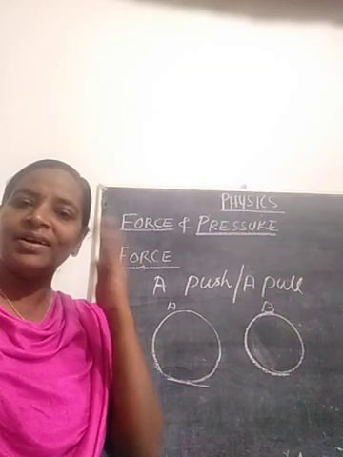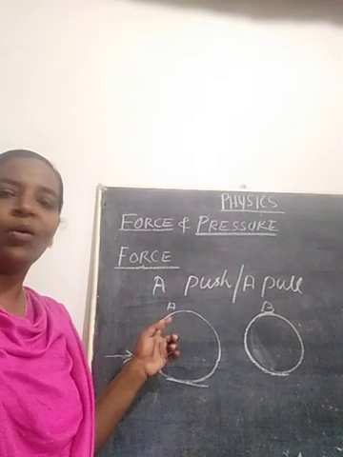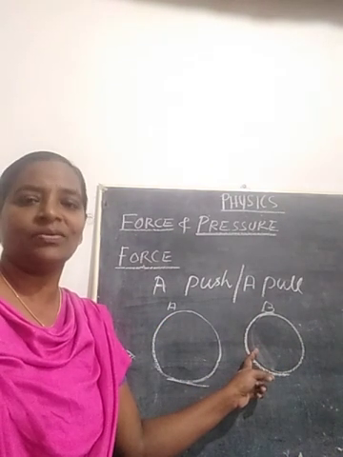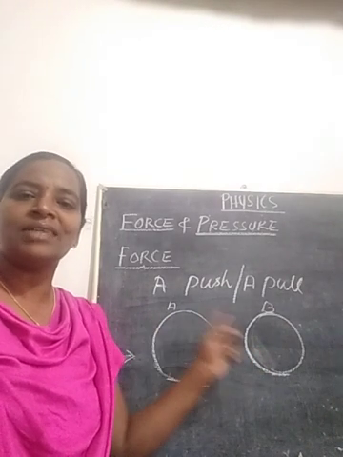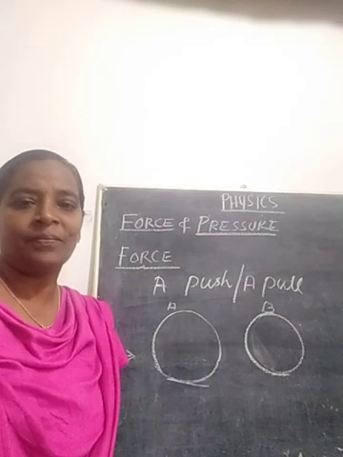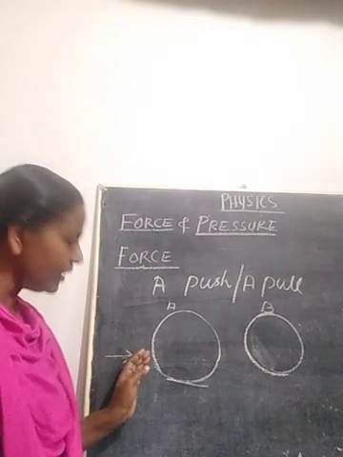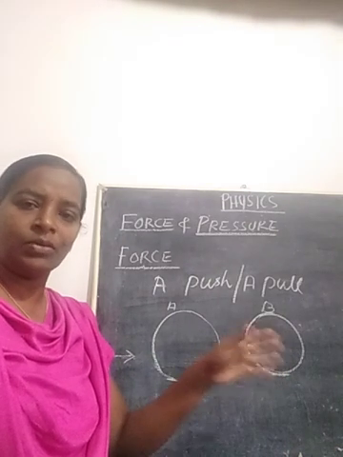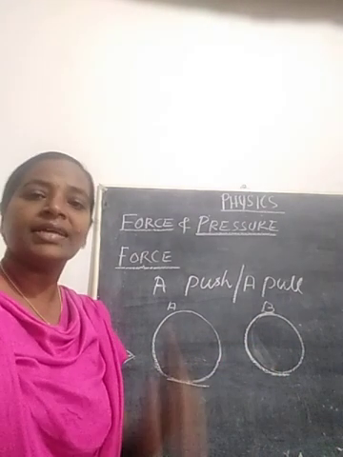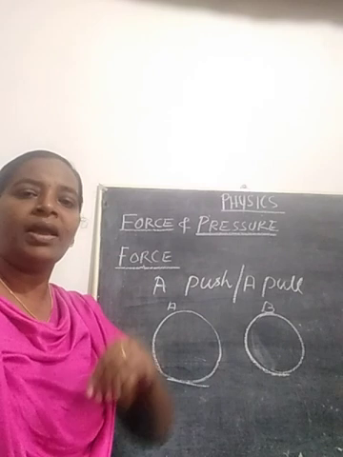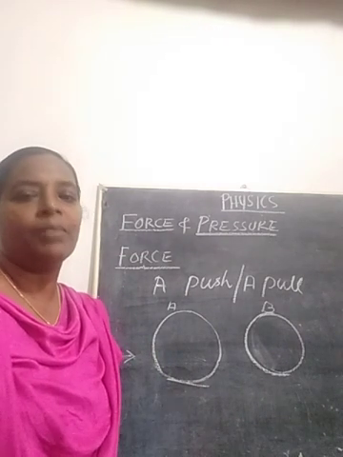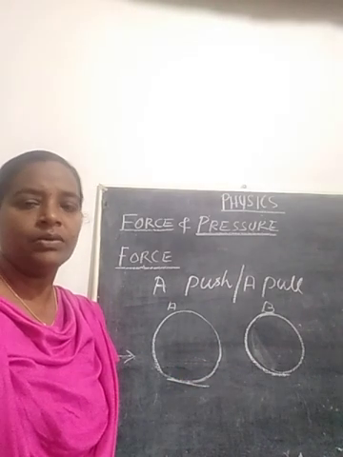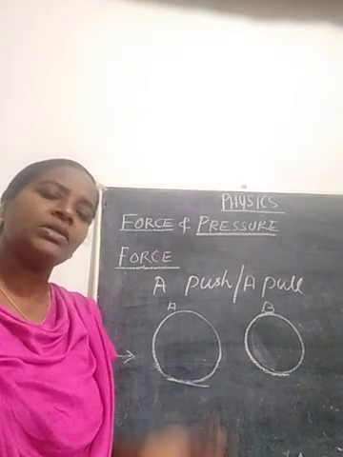So with the pushing or with a kick, the ball can change its position. It was here at first. Now this is the latest position of the ball, B. So with the force application, I could change the position. I gave a small kick on this side of the ball and the ball rolls for some time and finally reaches the latest position B. So from A it is changed to B. That is because of the application of force. So force can change the position of the object. In this manner we can change the position of any object.